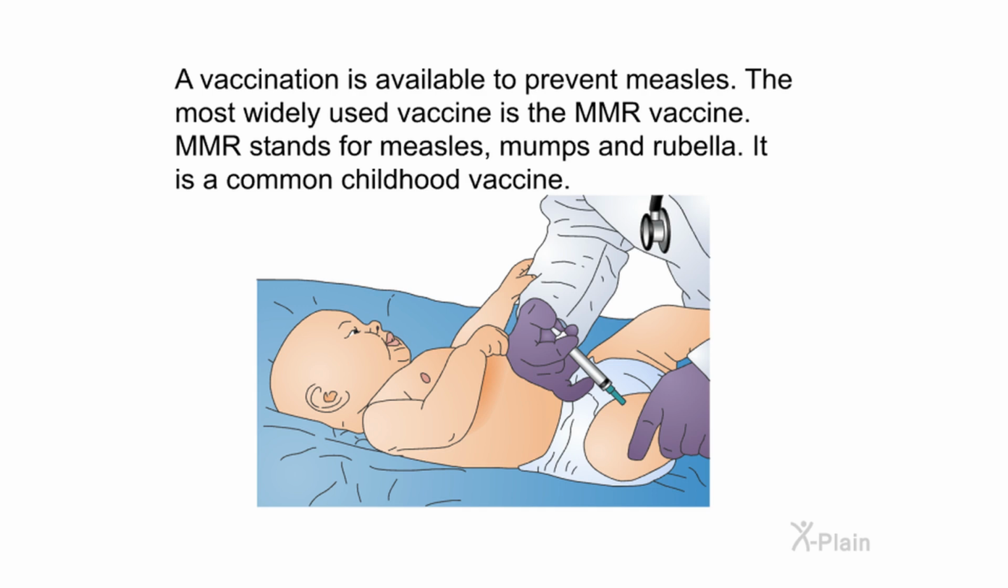A vaccination is available to prevent measles. The most widely used vaccine is the MMR vaccine. MMR stands for measles, mumps, and rubella. It is a common childhood vaccine.